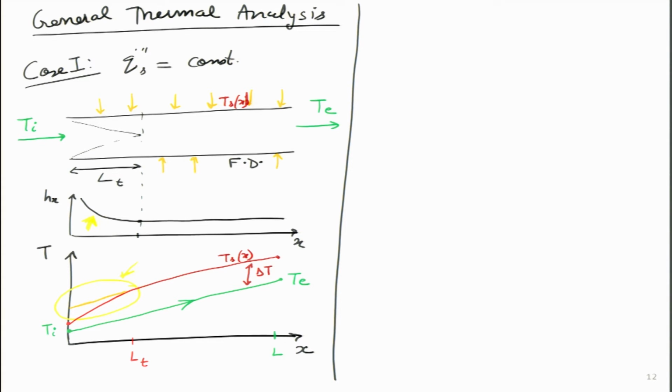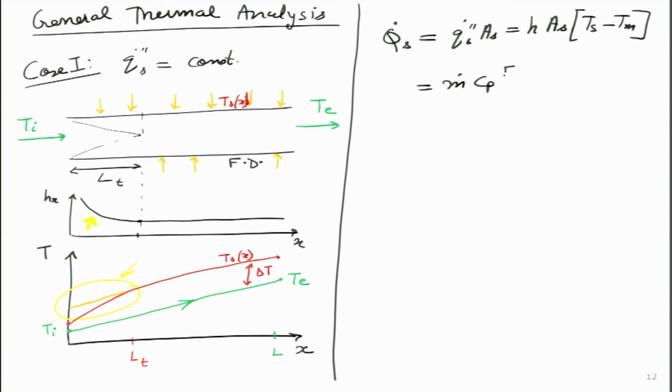So, if I can write a mathematical expression, that will make it very clear apparently. I can write that Q dot S, the amount of heat added over here, is simply heat flux times area, which if I use the convective heat transfer definition, is simply h As (Ts minus Tm), and if I use the thermodynamic relationship, it is simply m dot Cp (T exit minus Ti), and all of these I am getting in terms of watts.